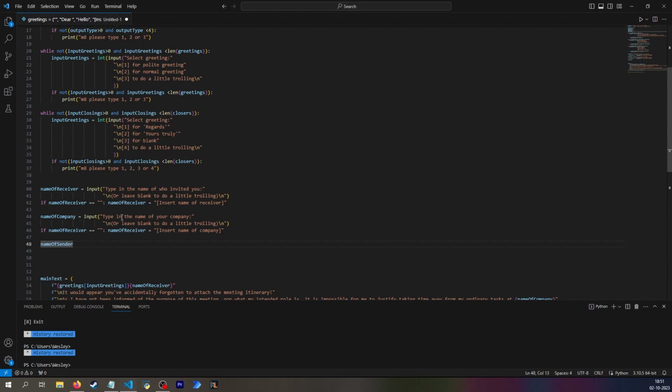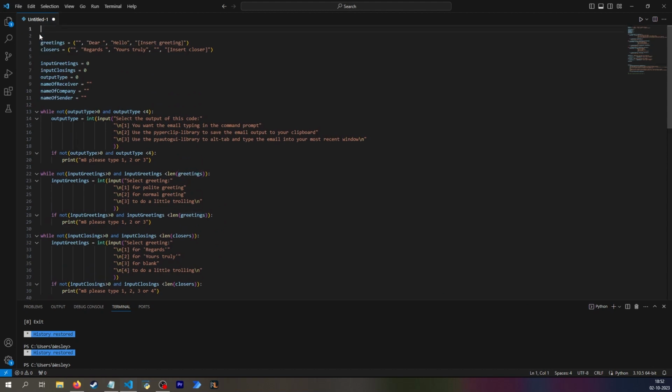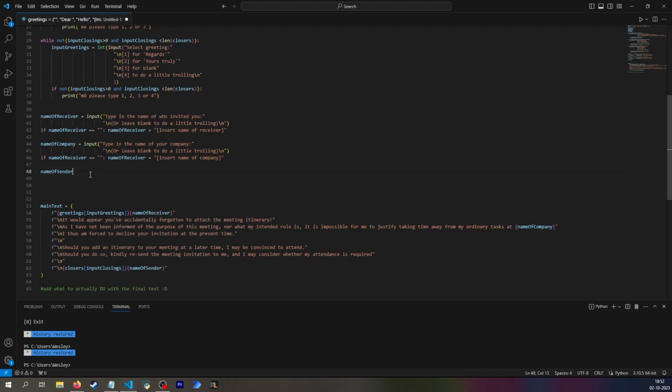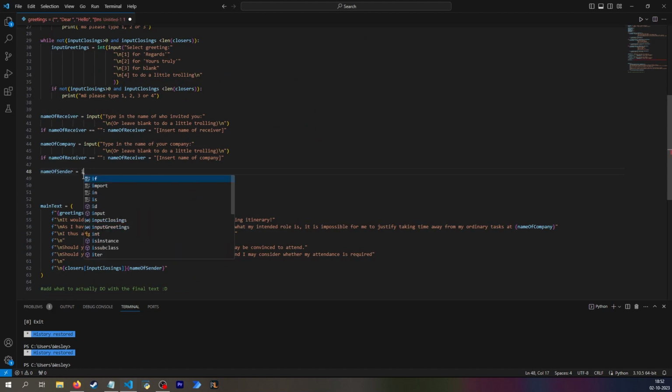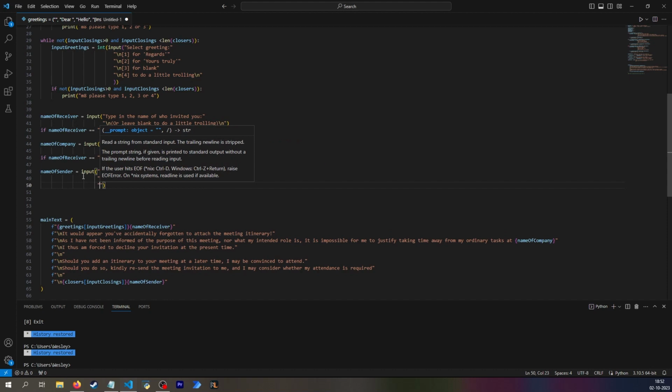And if you don't want to do a little trolling and you actually want to use this tool properly, then it might be nice. And to do that, I need to import OS. And actually, I can do that. Instead of importing it no matter what, I can say it only gets imported if you select that option. And I think that's nicer to reduce the number of import statements you have. This means I want that to be equal to the input. And of course you can type in your name normally, because it is an input box.